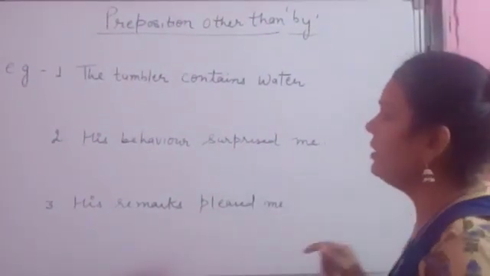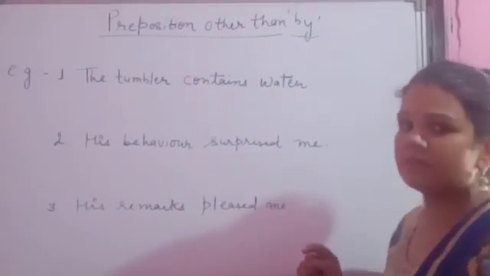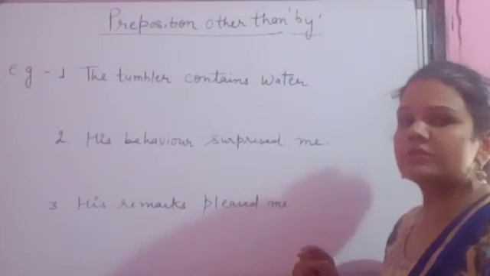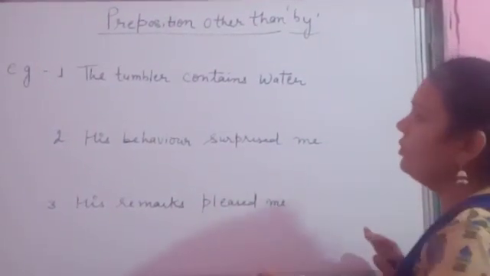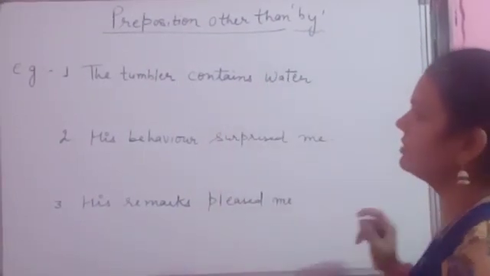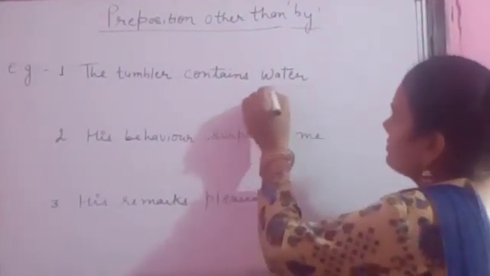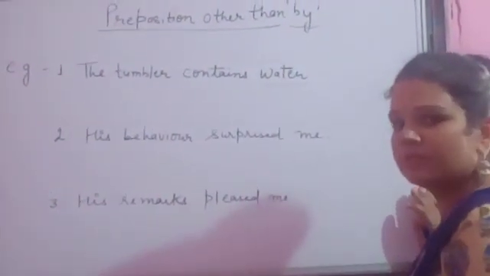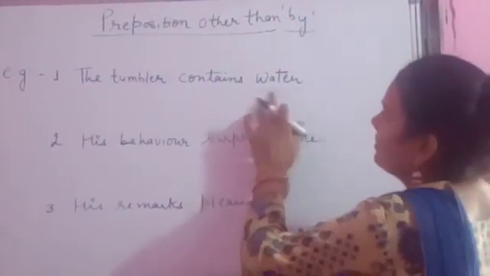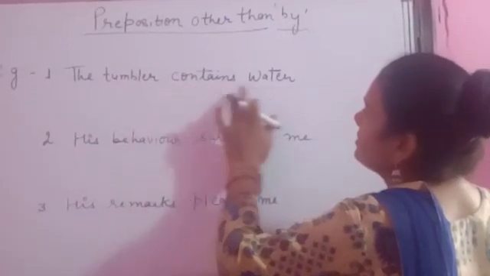Clear? Now try to understand the sense of the sentence. Clear? After that we will use a preposition in place of by. All the rules will remain the same, only the preposition will be changed. Now take the first object and change it into the subject, and then the subject into an object. Clear? The tumbler contains water.